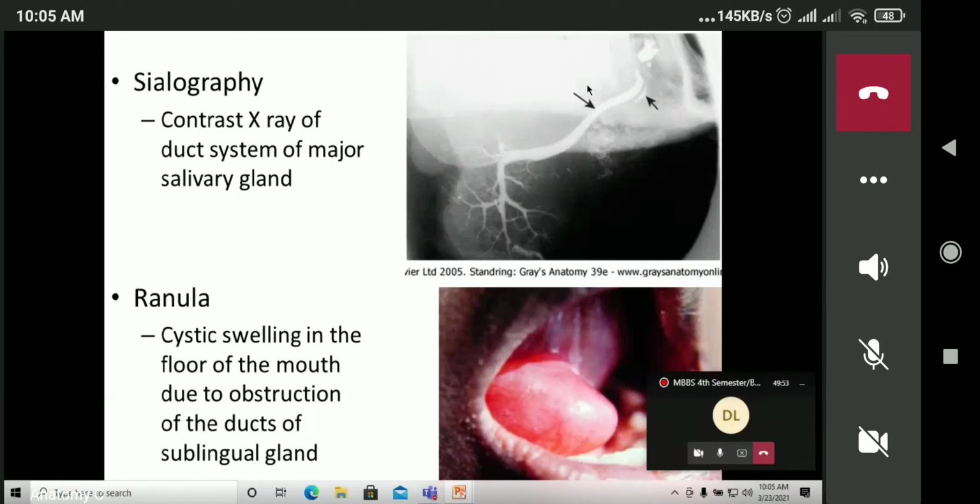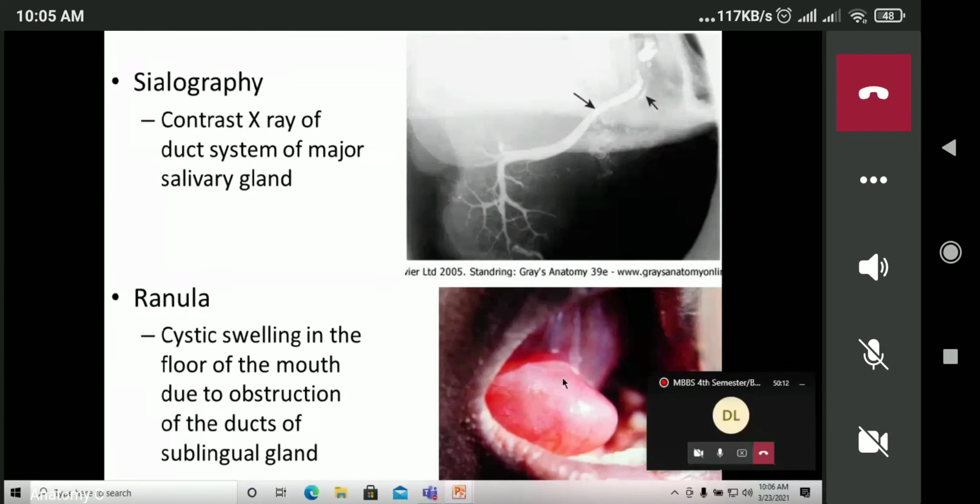So here we can see the contrast X-ray of the duct system of the major salivary gland. If there is any calculi, we can see the stone or the blockage can be appreciated in this region. The next applied is the ranula, the cystic swelling in the floor of the mouth.